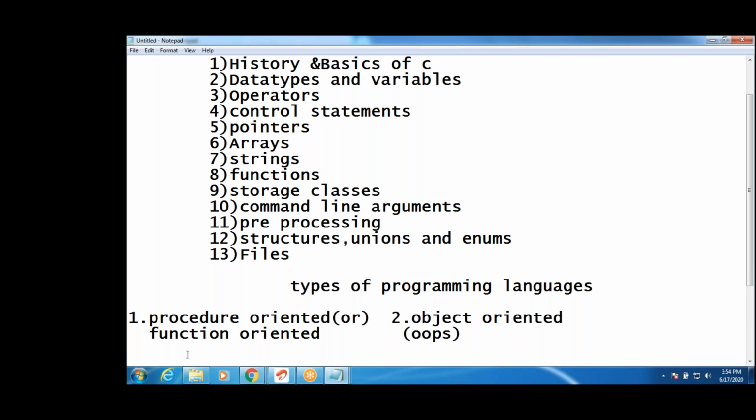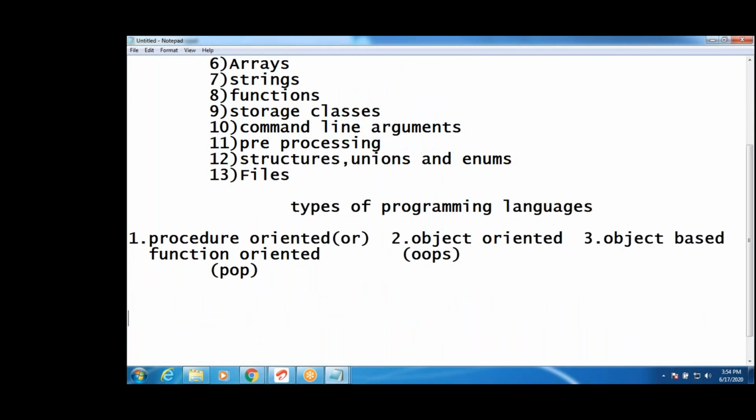This is POP, procedure oriented programming language. The third one is object based programming language.